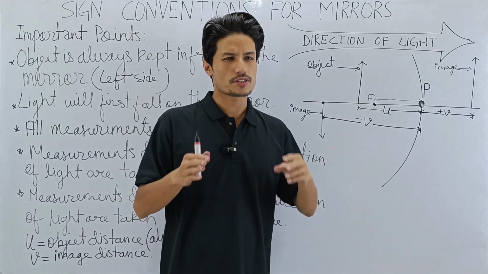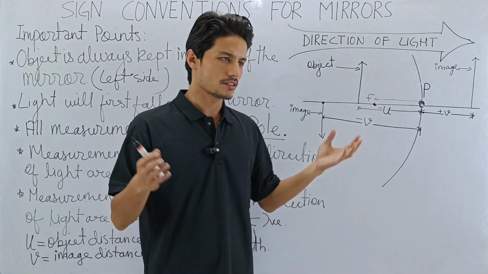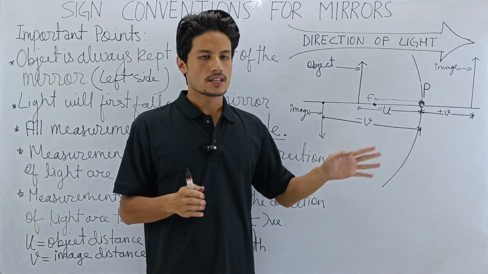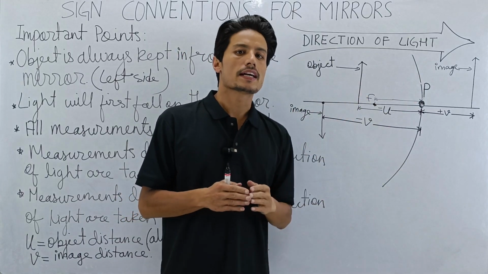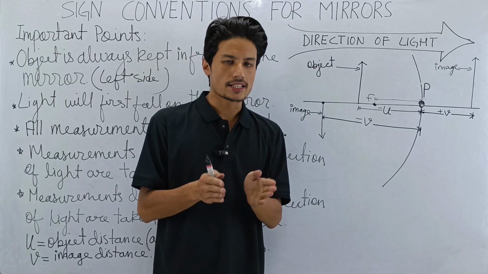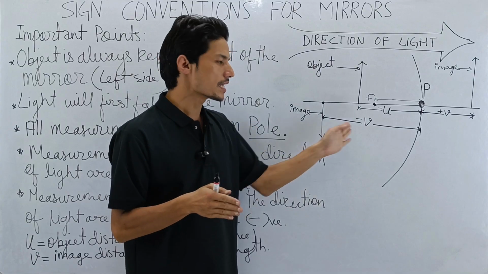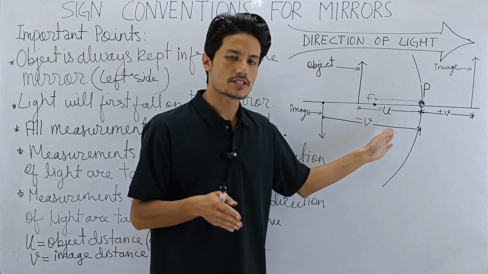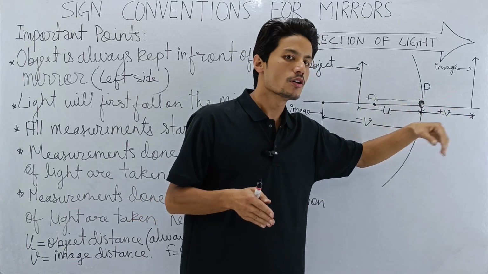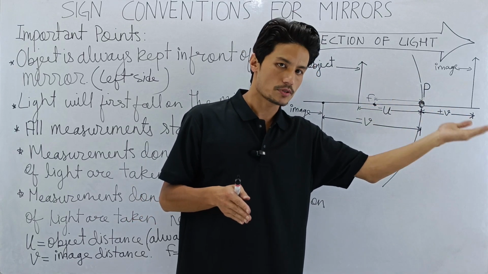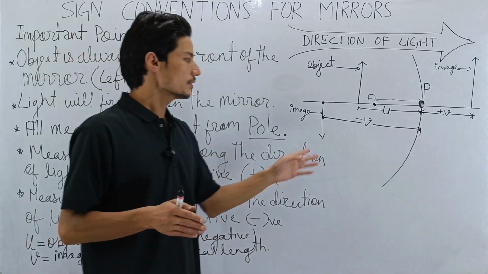There is no need to study any complex formula here. There is no complex principle here. Simple. Just follow the image. If the image is positive, focus is also positive. If the image is negative, focus will also be negative. What I usually tell my students is that focus follows the image. So all you have to know is the sign of the image. I hope that's clear. So focus can be positive or negative depending on the image.